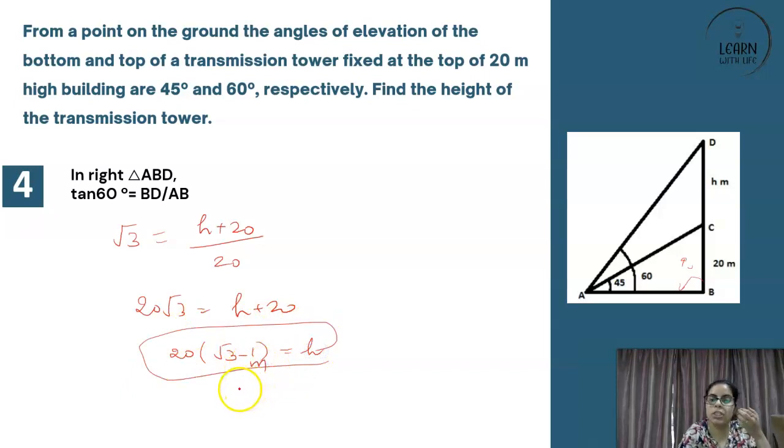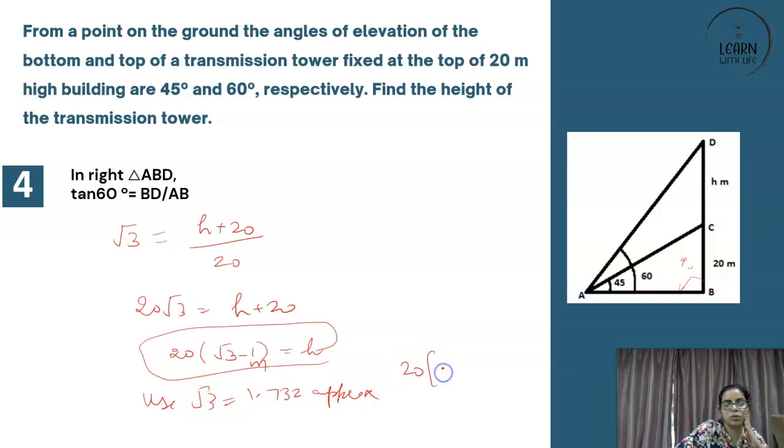So in the paper, mostly root 3 value is given to you. If it is not given, what to do? If it is not given, simply use root 3 is equal to 1.732 approx and find out 0.732 is equal to H. How? Because 1.732 minus 1. And you multiply whatever answer you get, in meters, that will be your answer. Got it? Calculation you can do.